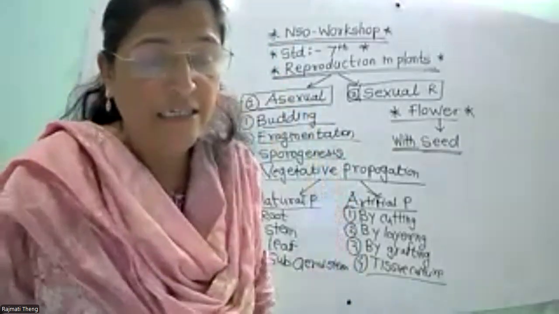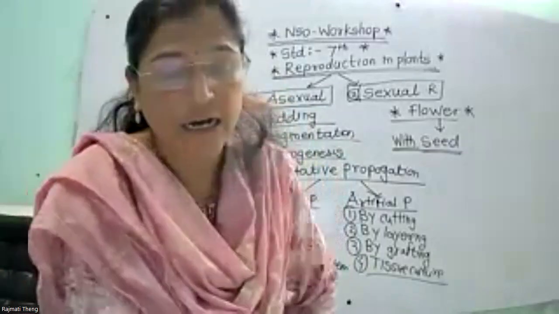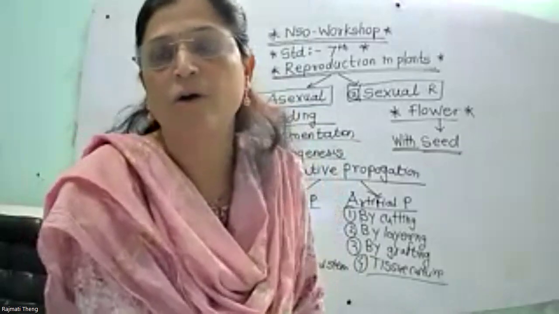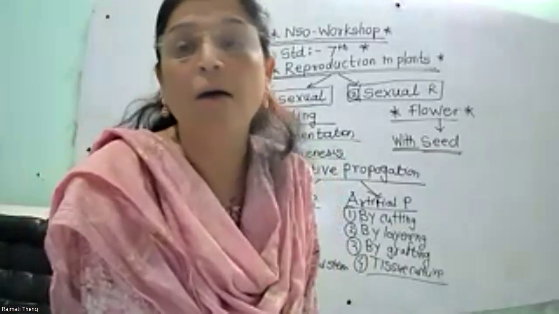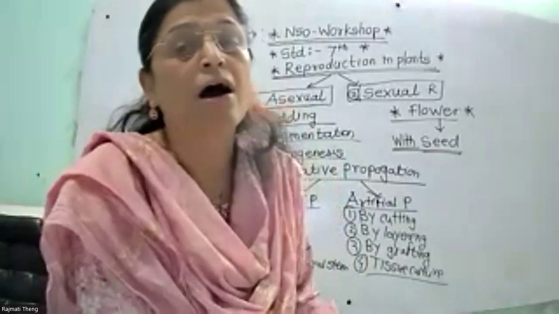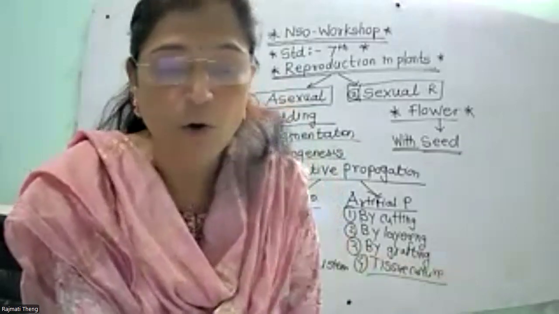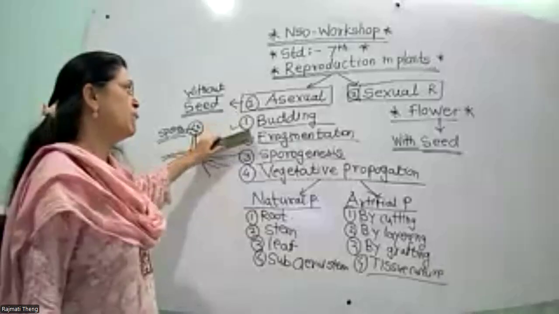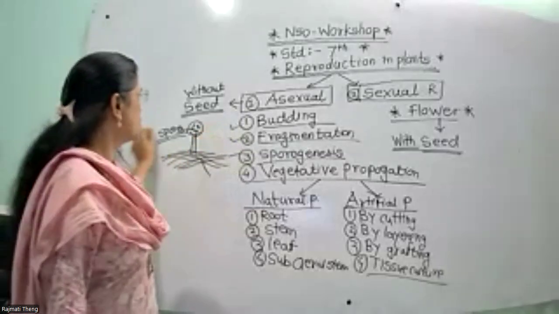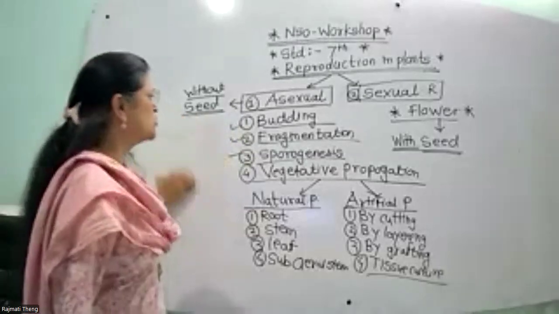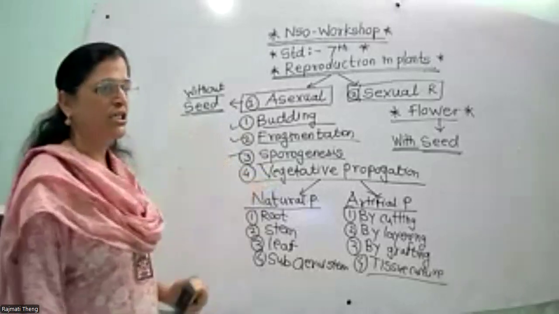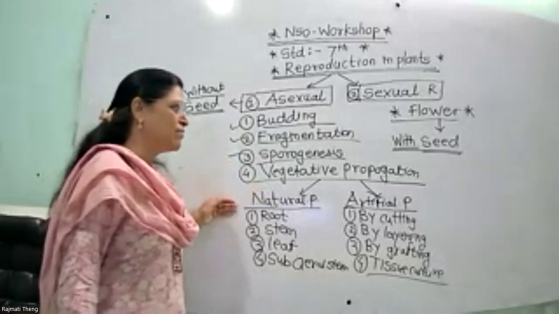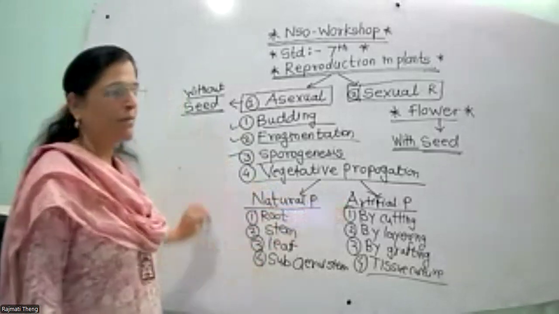So example like fungi है, bread molds, mosses कि जो spore formation से reproduce होते हैं, plants like ferns reproduce होते हैं spore formation से. So this one is about the budding, fragmentation and sporogenesis. Now next one is vegetative propagation. In the vegetative propagation, natural propagation, artificial propagation.